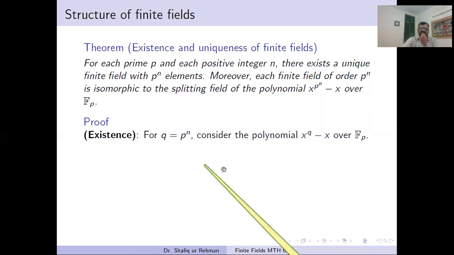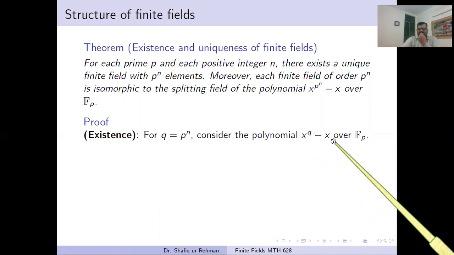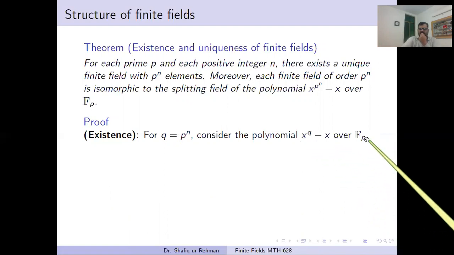For each, we consider this polynomial over the field Fp. We are proving the existence of a finite field whose order is q, and q is p power n. We have to prove that for each order p power n, there exists a finite field of order p power n.